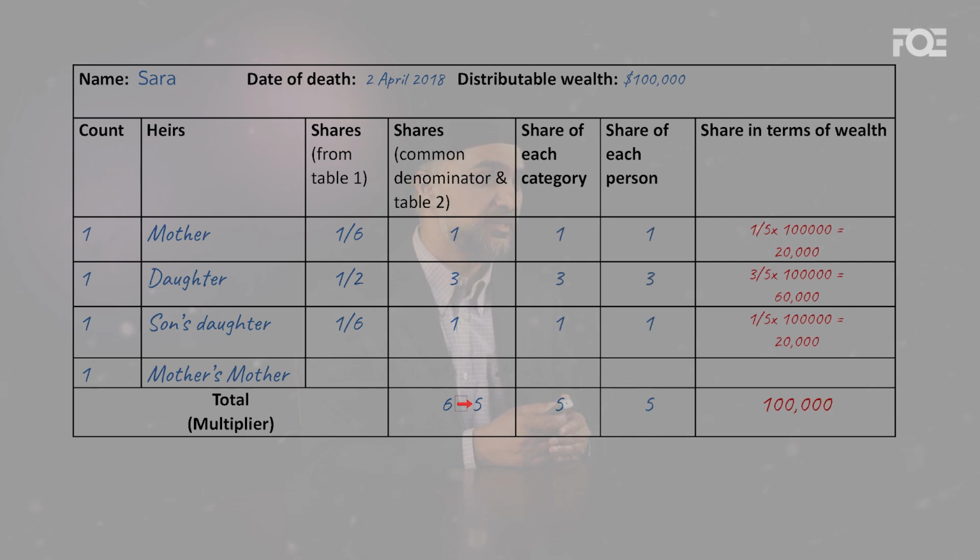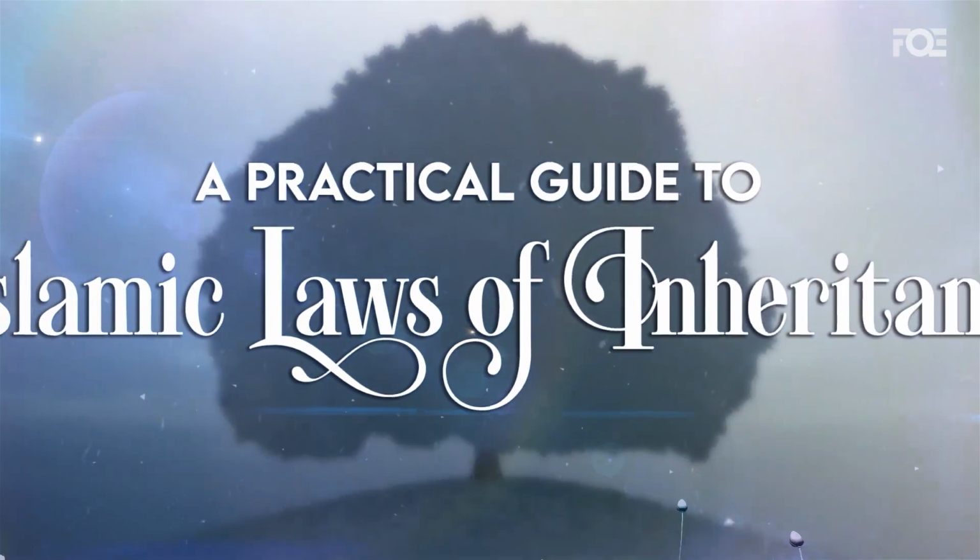So now we see that mother is actually getting 1/5 instead of the 1/6. So instead of 16,666, she's getting 20,000 now. And the daughter who was supposed to get half is now getting 60%. So everyone's share has been increased by the same proportion for which they were about to get shares in the first place. So we have solved this case.